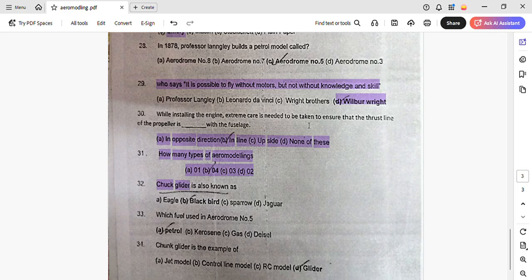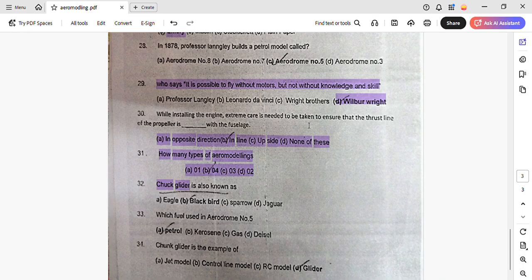While installing the engines, extreme care needs to be taken that the thrust line and the propeller are in line with the fuselage. Whenever you're installing an engine, you have to do it with extreme caution, and it needs to be ensured that the thrust line, which acts perpendicular to the propeller, is in line with the fuselage, meaning in a coordinate line.